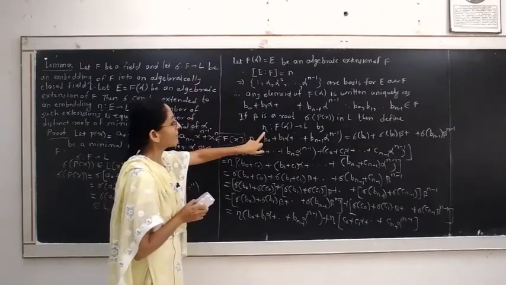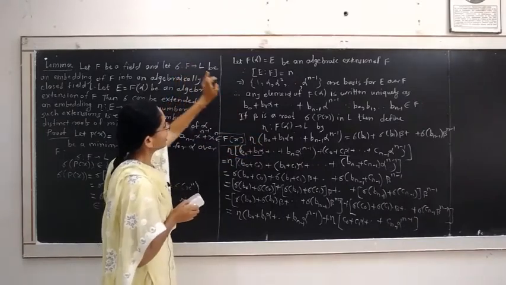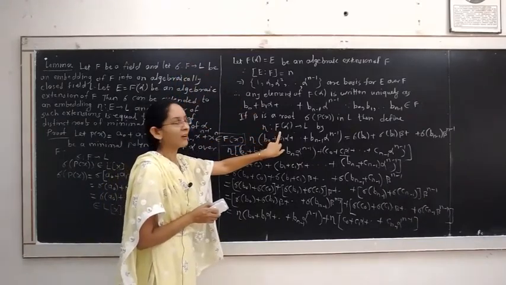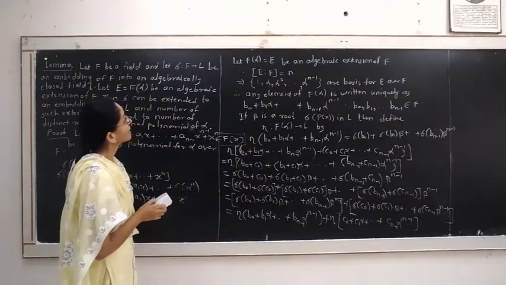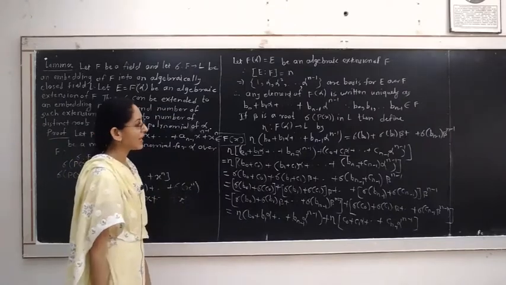Eta is obtained by taking the extension of the field F to the field F of alpha. Hence, eta is an embedding from the extension of F to the field L.